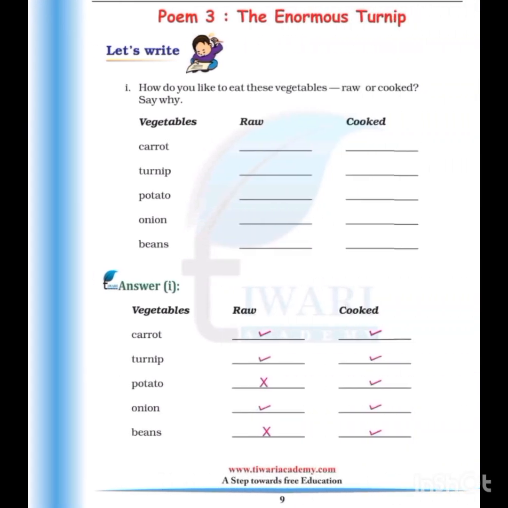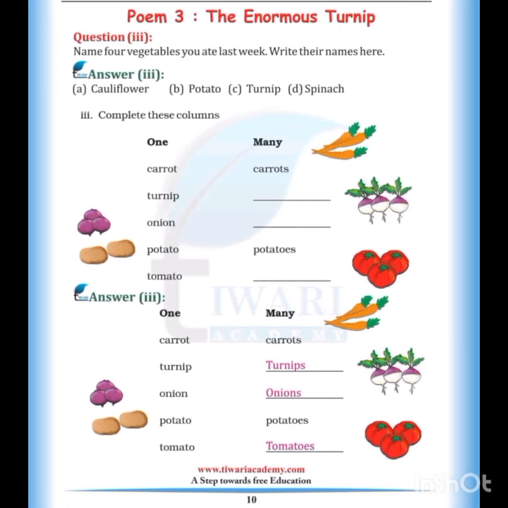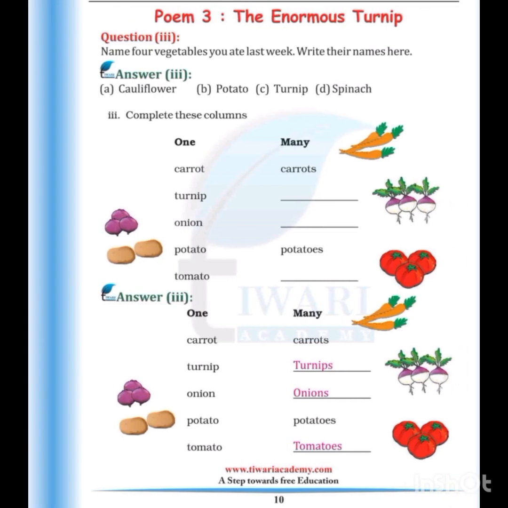How do you like to eat these vegetables, raw or cooked? Say why. So carrot raw, cooked also. Turnip raw, cooked. Potato only cooked. Onion raw, cooked. Beans only cooked. Name 4 vegetables you ate last week. Write their names here. Cauliflower, potato, turnip, spinach. So carrot, carrots, one and many. Turnip, turnips. Onion, onions. Potato, potatoes.